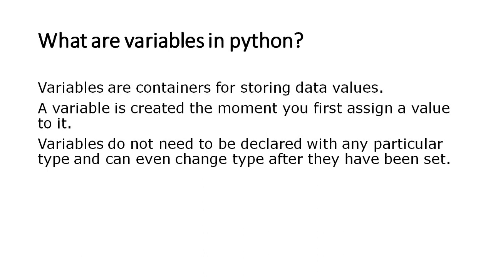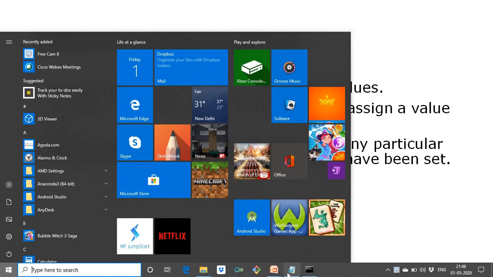A variable is created the moment you first assign a value to it. And variables do not need to be declared with any particular data type. But still you can specify the data type using some constructor. And they can even change the type after they have been set. I'll show the example.